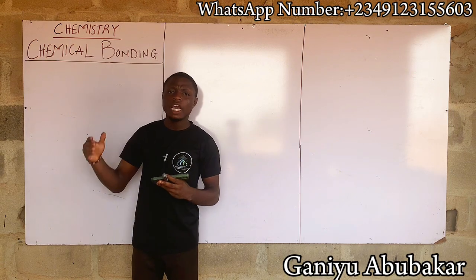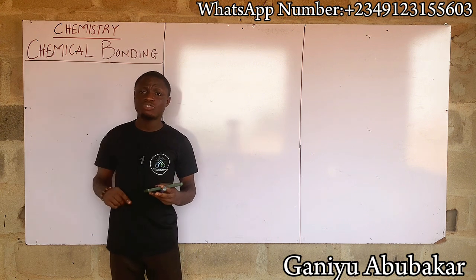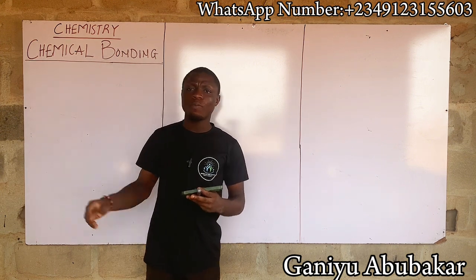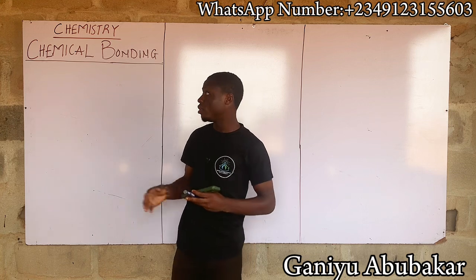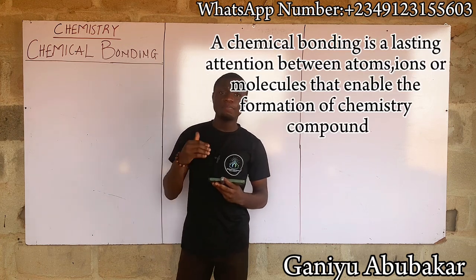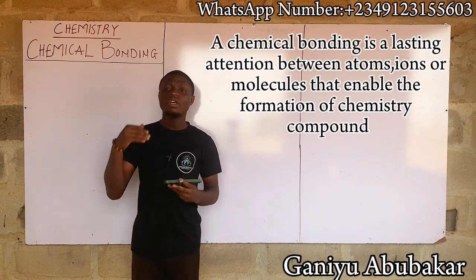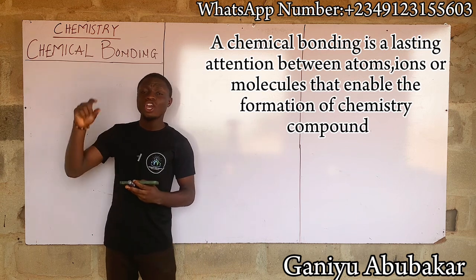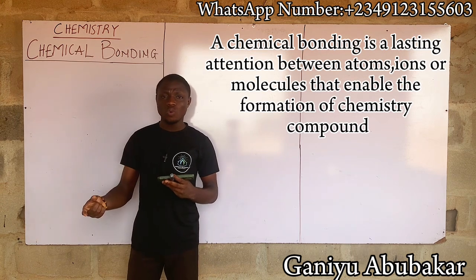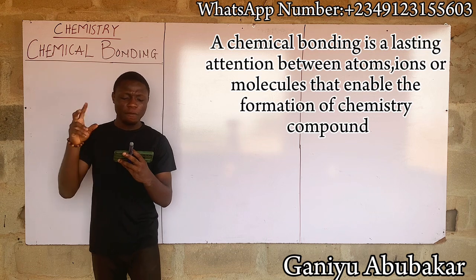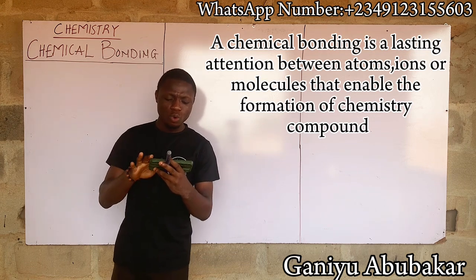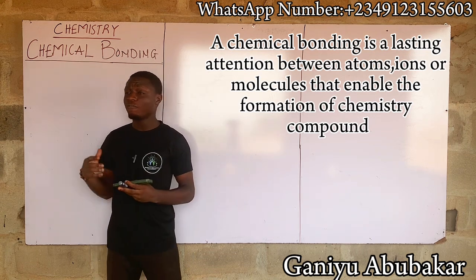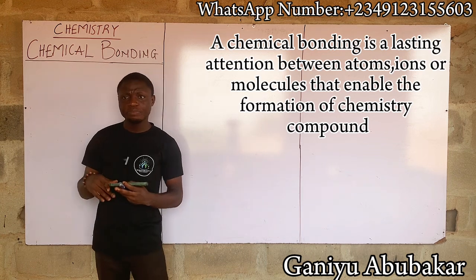Let's do chemical bonding in chemistry. Alright, let's discuss chemical bonding. By definition, chemical bonding is simply a lasting attraction between atoms, ions, and molecules that enables the formation of chemical compounds. That's the definition for chemical bonding.